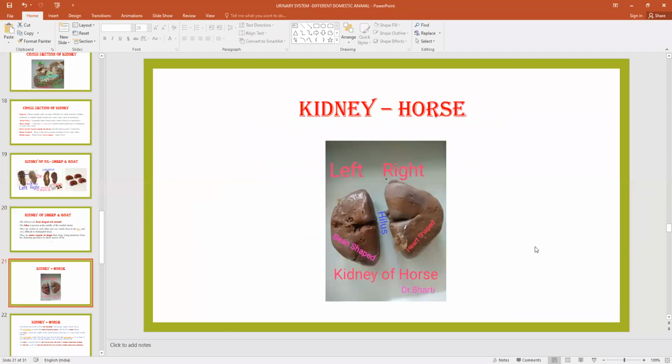Now this is the kidney of the horse. There are two kidneys, right and left. So what will be the structure present in between them? The vena cava will be there, sir, and the aorta will be there. Aorta also will be there. So this is the right kidney and this is the left kidney.